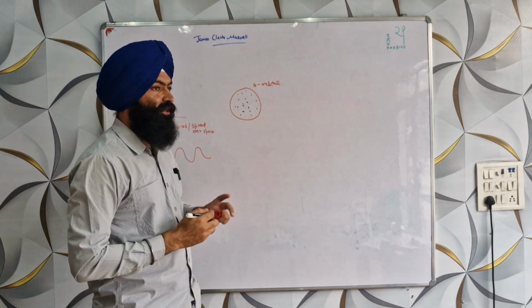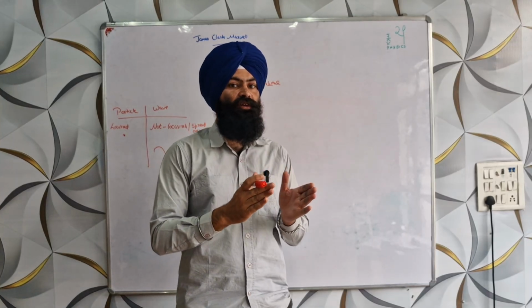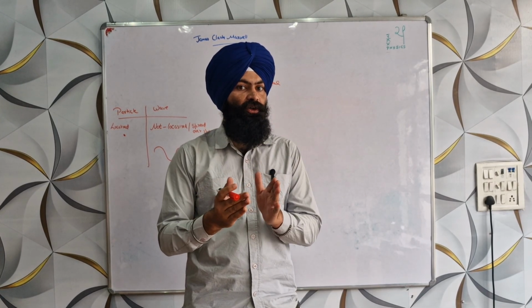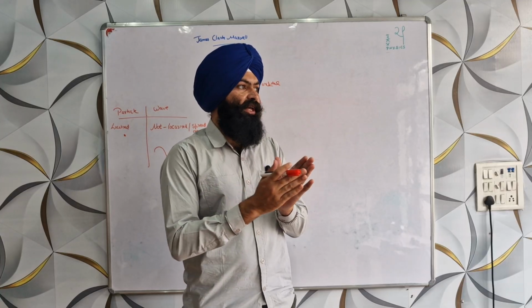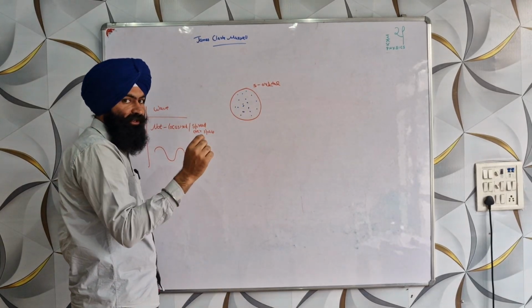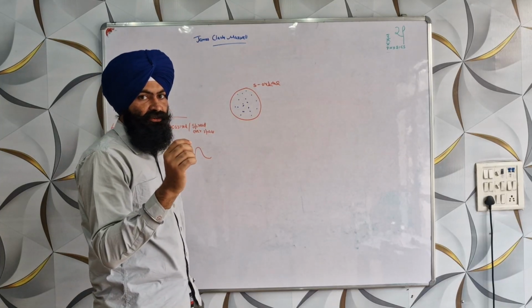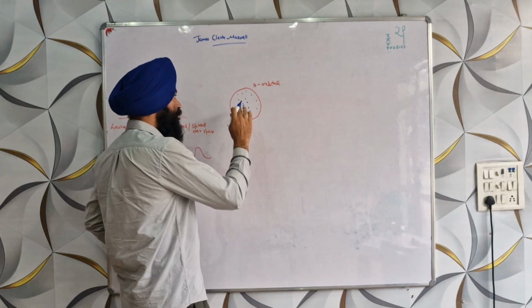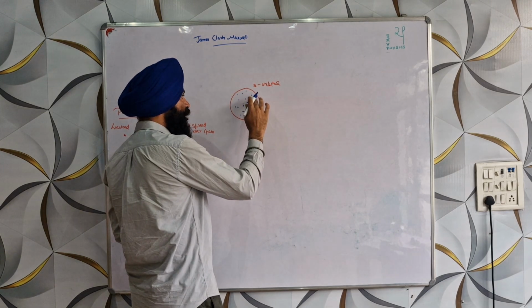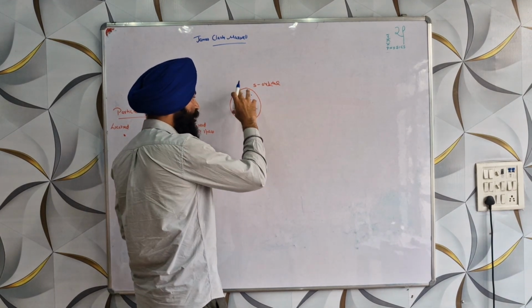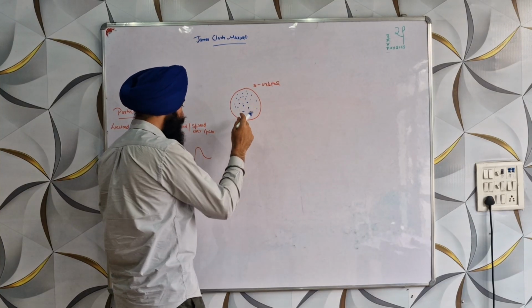So now we come here. We said that an electron is a wave, and it is a wave of probability. What do we mean by that here? Suppose there is an electron in the 1s orbital. This is the shape of the 1s orbital. It means that electron is a wave, so at the same instant of time, this electron is here also, here also, here also, everywhere, every possible space. It is spread just like a wave.